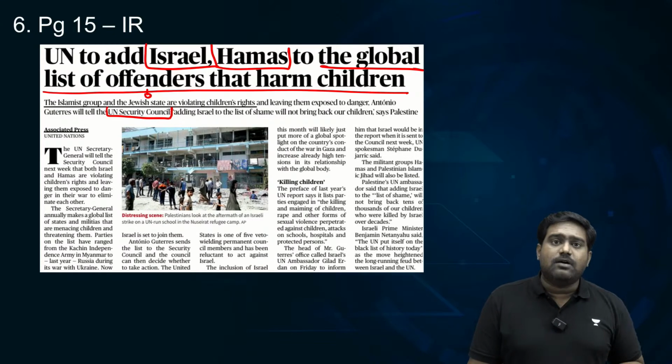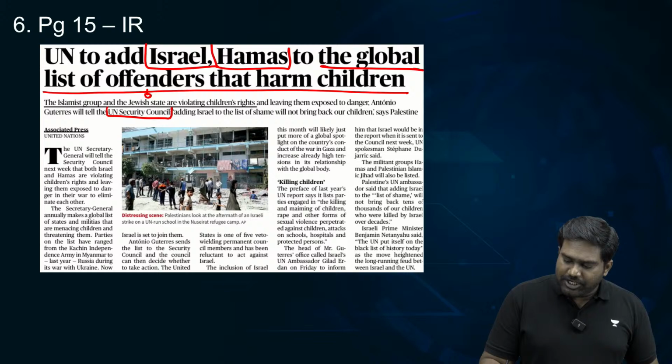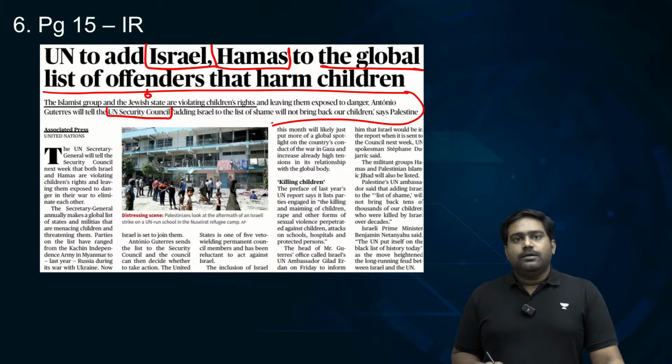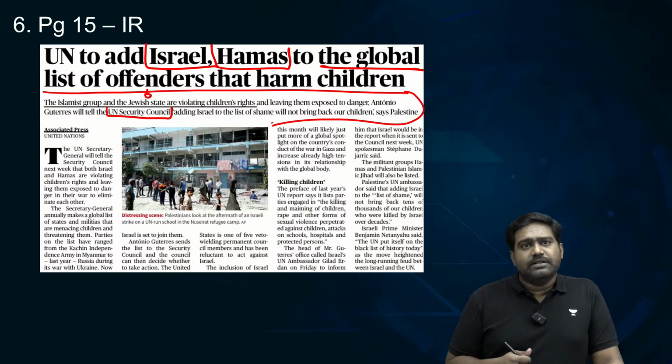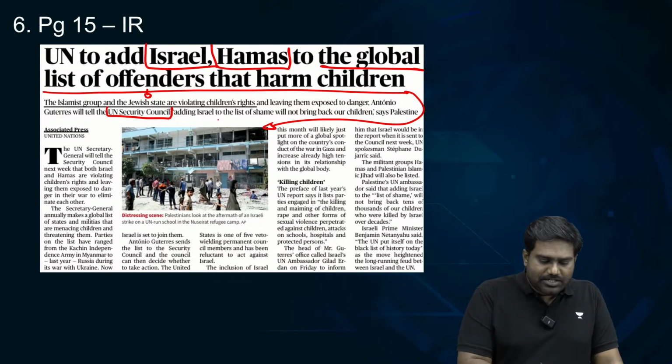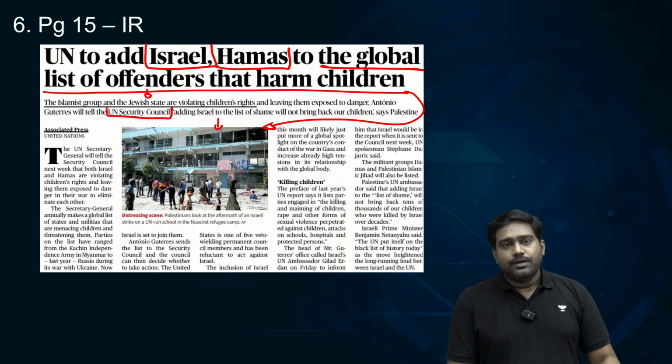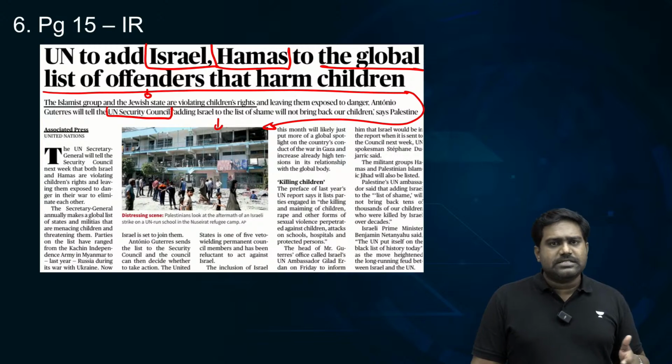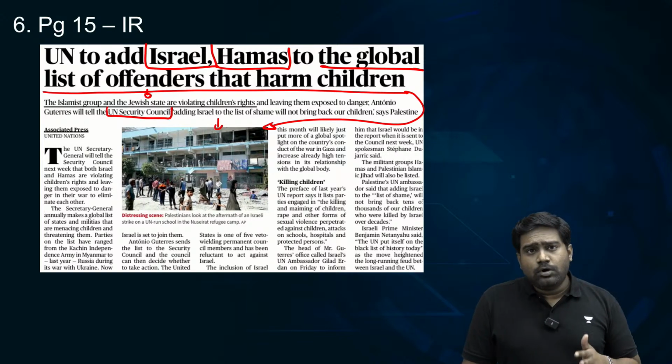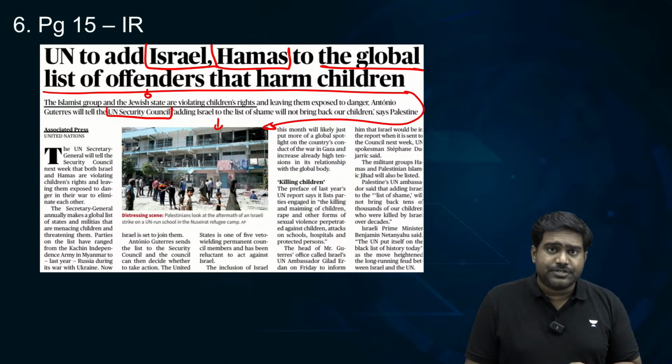This has triggered massive outrage already regarding the violation of children's rights, be it what Hamas did on October 7th or what Israel has done later through its disproportionate use of force. Through its targeting of civilian areas, hundreds and thousands of children have been killed and injured, which represents a gross violation of children's rights and human rights.